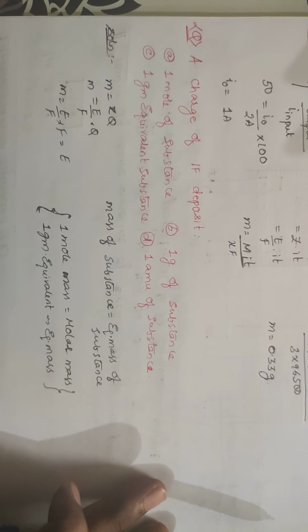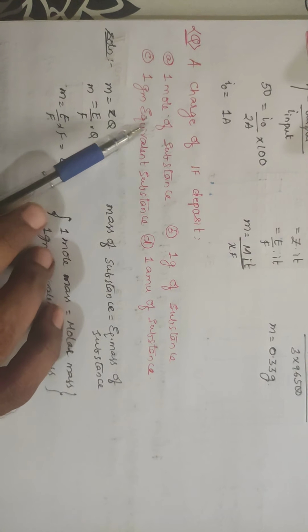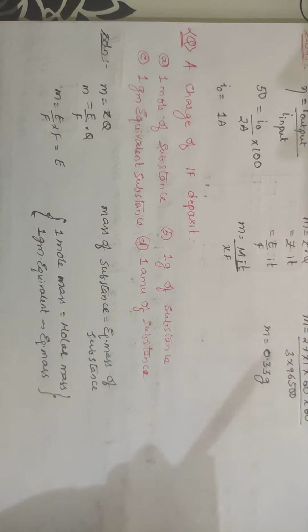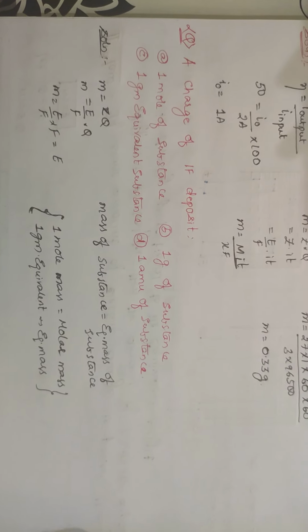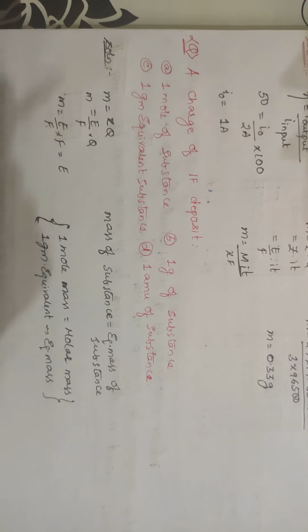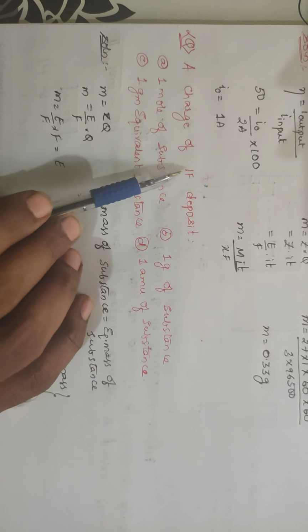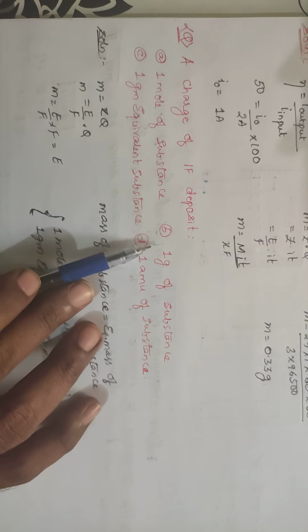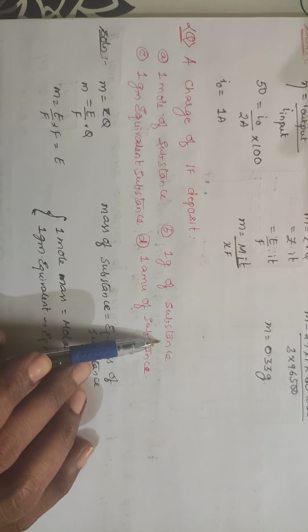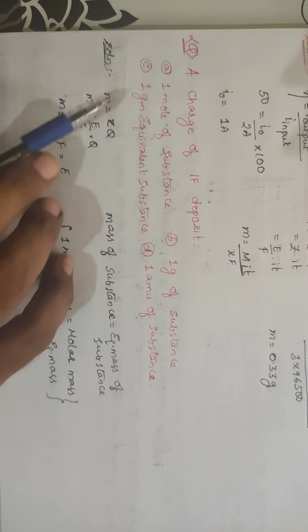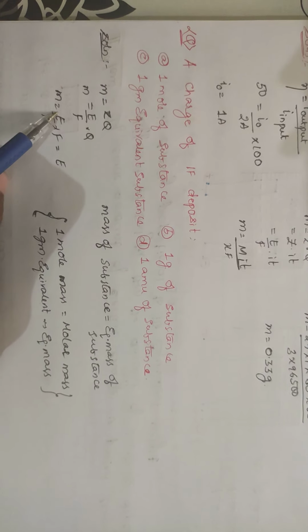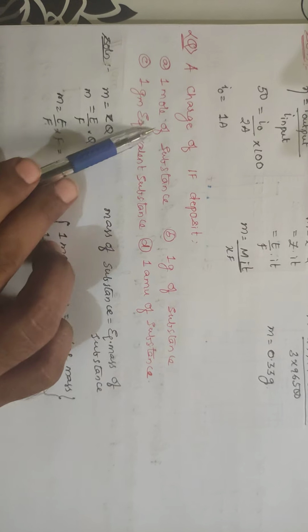So take the last question for this session. Right. A charge of 1 Faraday deposits. You are passing 1 Faraday of current. What will be deposited? 1 mole of substance? If you pass 1 Faraday, will 1 mole of the substance be deposited? Definitely not. 1 gram of a substance? No, we can't say that. 1 gram equivalent of substance? Oh, this is correct, because equivalent weight only you will be calculating, right? 1 gram equivalent of the substance. So C will be the answer.